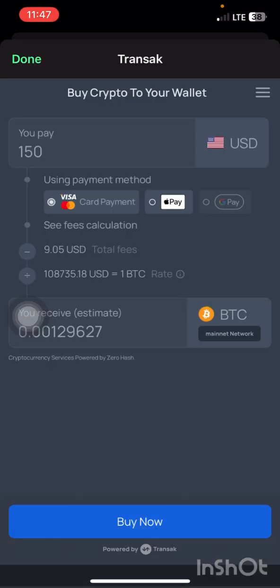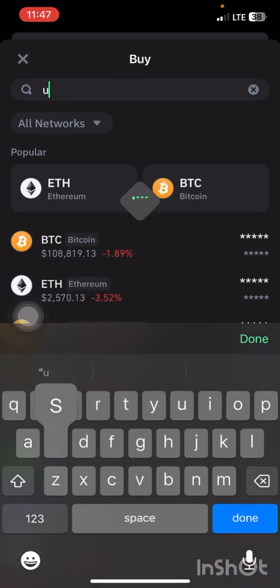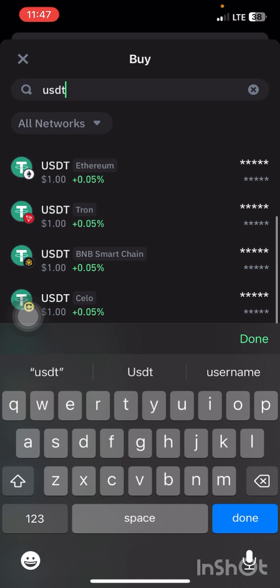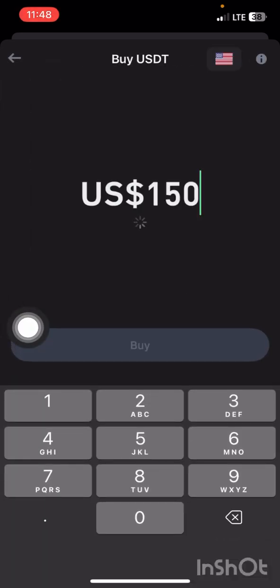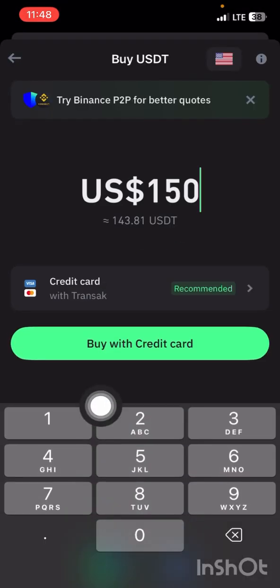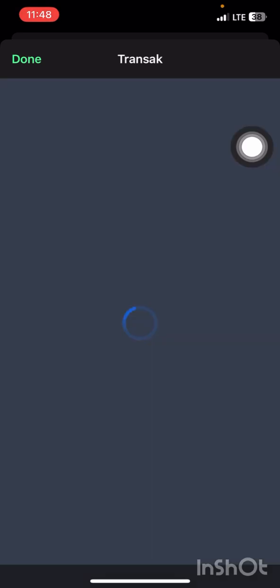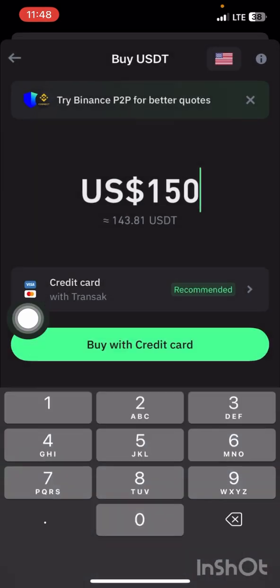Now let's quickly check for USDT. The same method, the same process. You come right here, you search for USDT. Now we have so many networks here. We have Ethereum, we have Tron, we have the BNB Smart Chain. So we can just select the one you feel would work for you. Let's select BNB Smart Chain. Of course, when we spend $150, we'll be getting $143.81 here. By the time you check it at the end of the day, you may not have up to $143, but you'll be getting something close. So that will be $141.22. So it's the same thing.